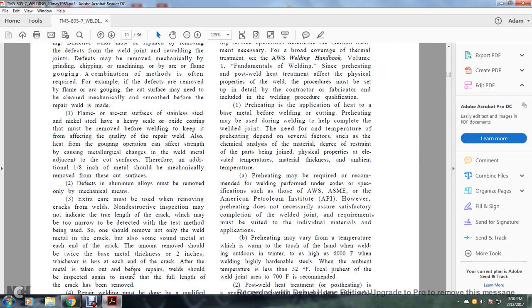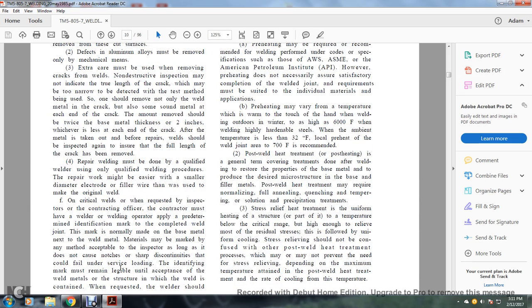Defects of aluminum alloys must be removed only by mechanical means. Extra care must be used when removing cracked welds. Non-destructive inspection may indicate less than the true length of the crack, which may be too narrow to detect by the test method being used. So one should remove not only the weld metal in the crack, but also some of the sound metal at each end of the crack. The amount removed may be twice the base metal thickness or 2 inches, whichever is less, at each end of the crack. After the metal is taken out before the repairs, the weld should be inspected again to ensure that the full length of the crack has been removed.